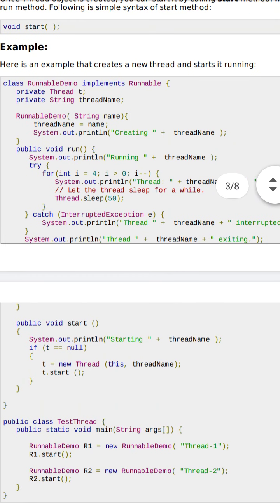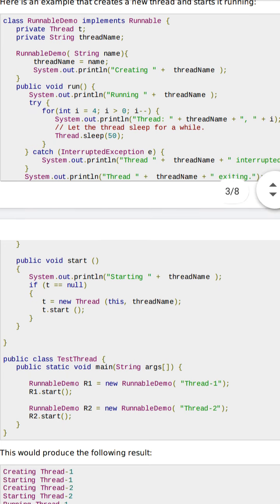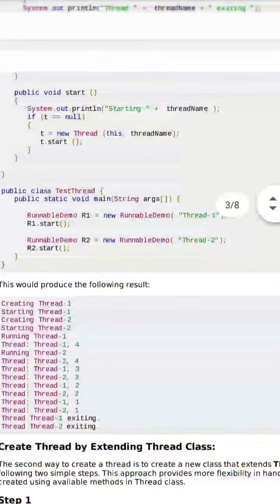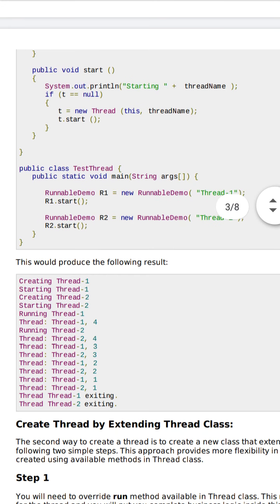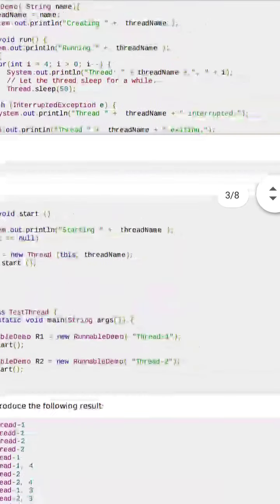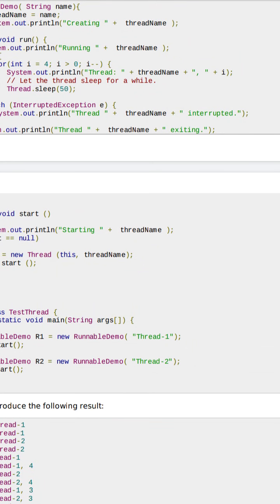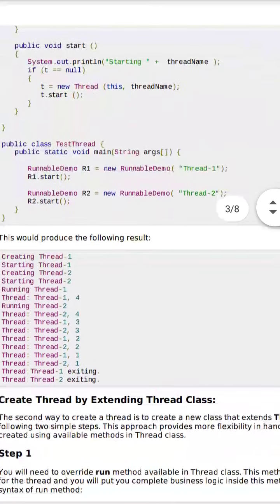When it is called, this starting thread name will execute. When it starts, then it will come to the running position. Same thing over here: starting thread 1 and creating thread 2, starting thread 2. Here running thread 1, thread 1 4. These are the i values. Whatever the i value is, it will print over here.